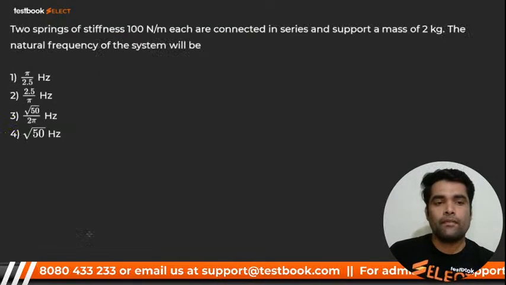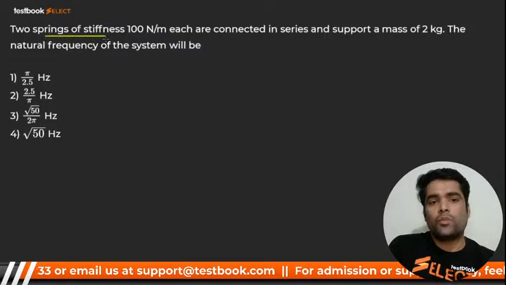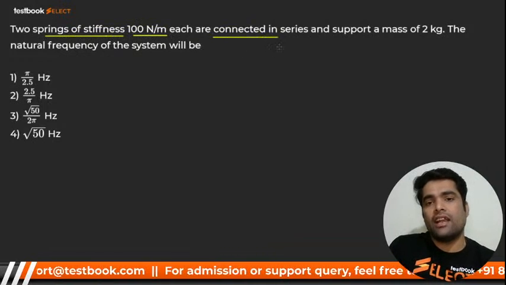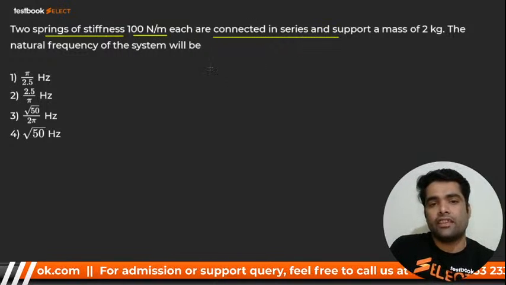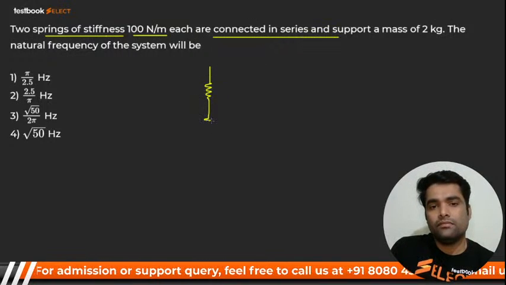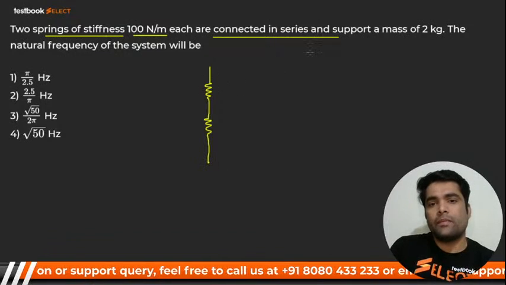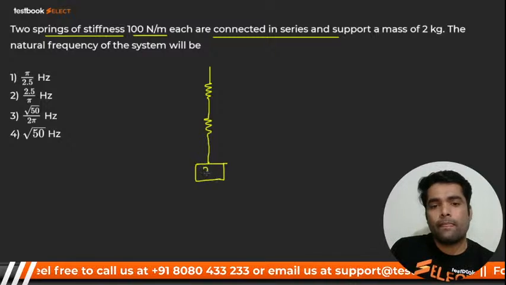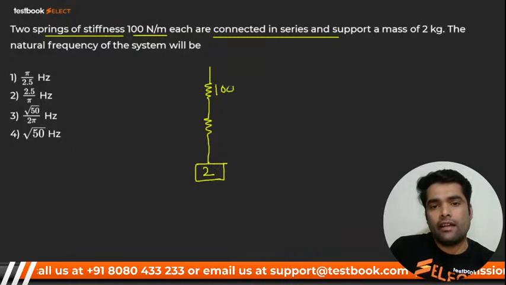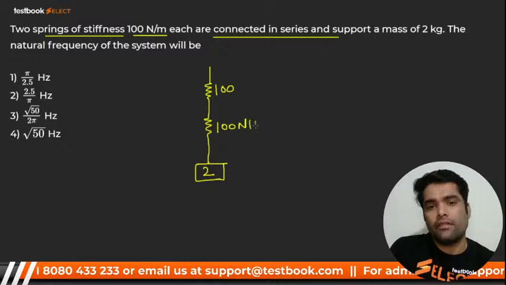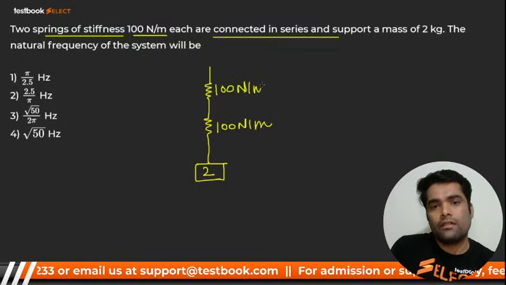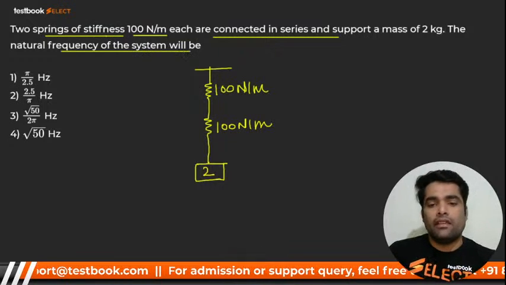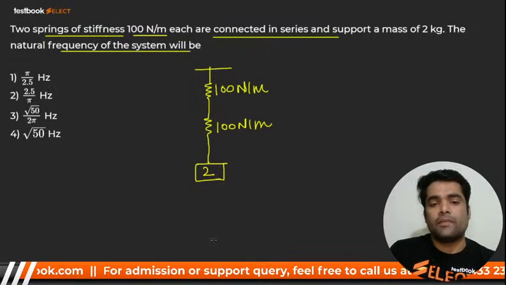Okay, here we go. Two springs of stiffness 100 Newton per meter each are connected in series, like this. And they support a mass of 2 kg. Each is 100 Newton per meter. The natural frequency of the system will be, we have to calculate natural frequency in hertz, my dear.